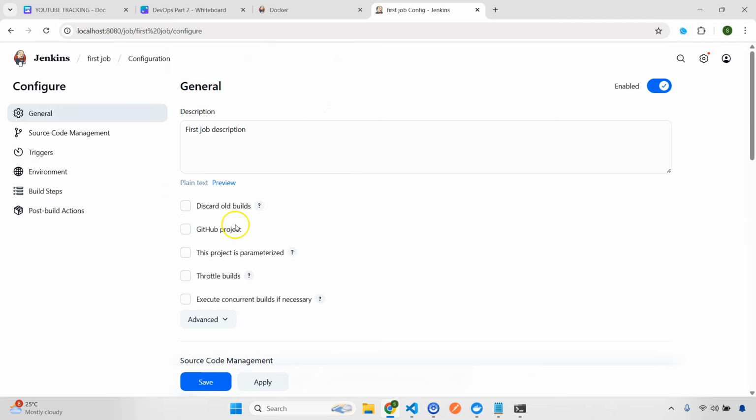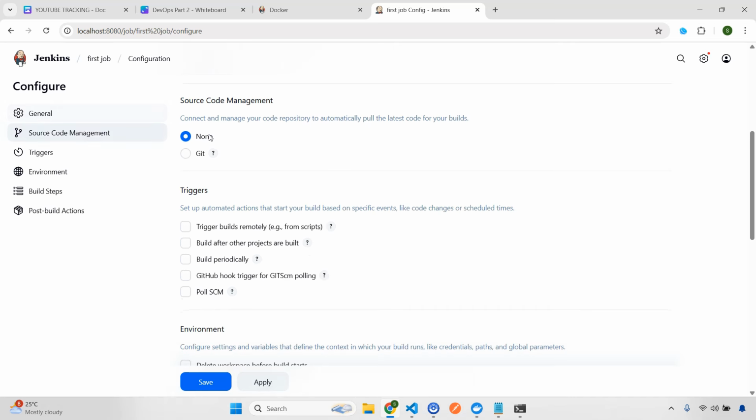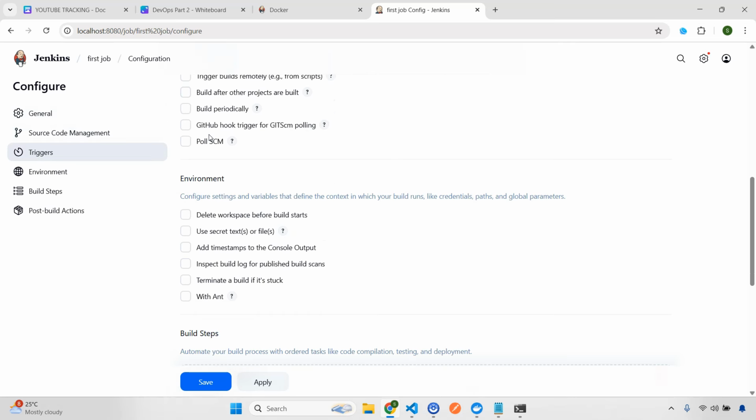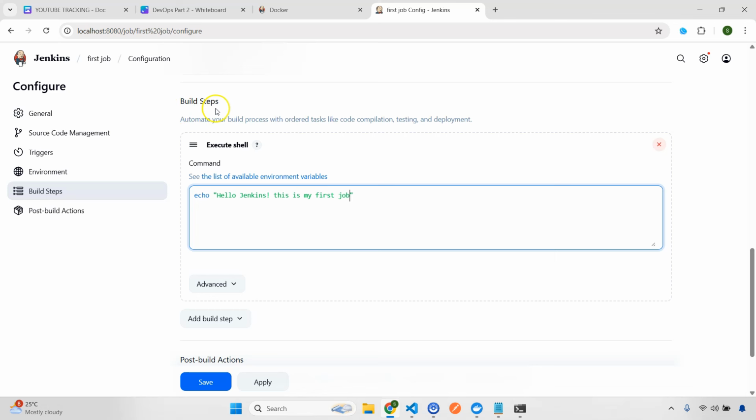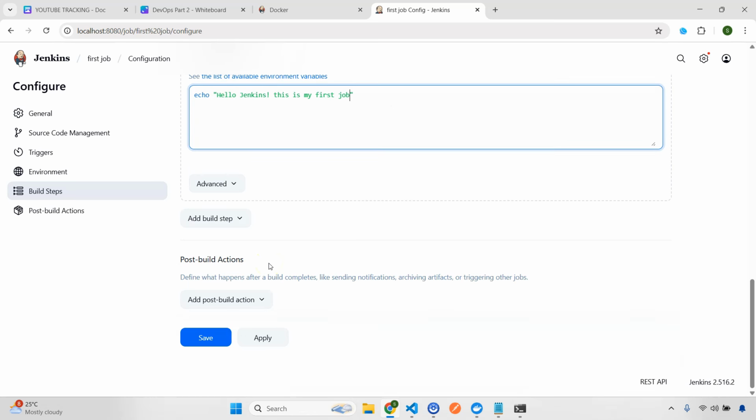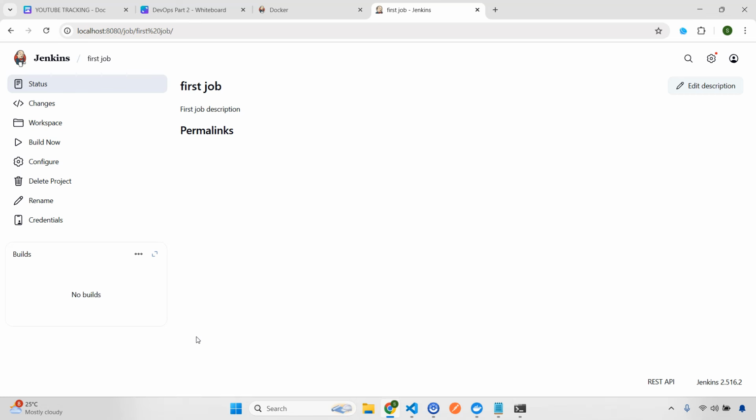So what we have done so far, we added a description, that's it. And then we scrolled down, we didn't do anything else. In the build step we added a step, because remember we need to add steps, and based on those steps Jenkins will follow, and then it's going to execute the job. So we added an execute shell build step, and then we added this shell command, and then we're going to save. Once this is saved, this is not yet done. Why? Because your job is now configured but it's not built yet.